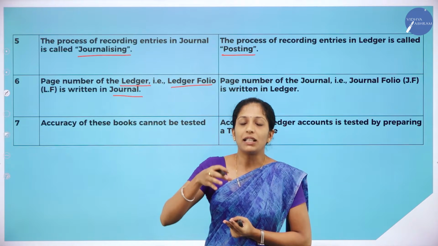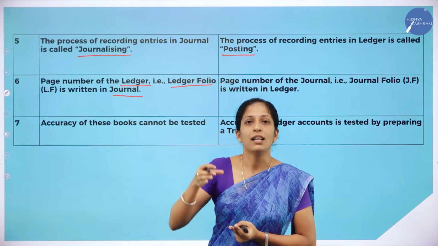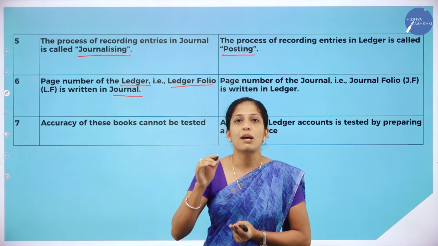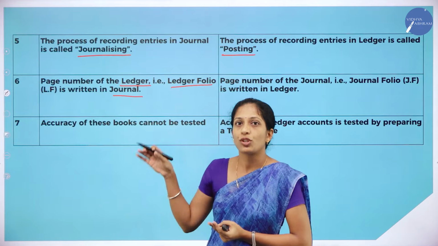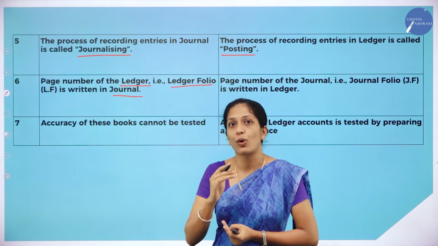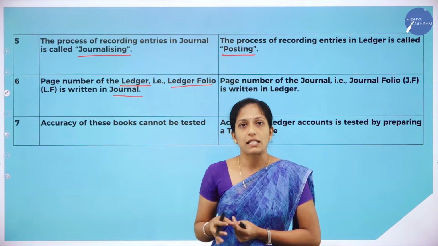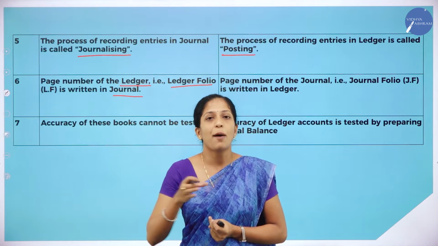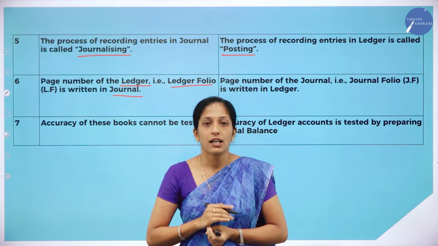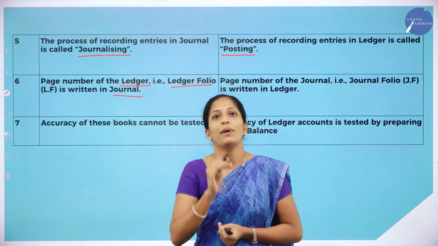So what is ledger folio there? Whatever accounts have been recorded in ledger, that page number will be written in journal. In order to record that page number, that column is known as ledger folio. Clear? For example, if there are a number of transactions relating to purchase, for that a particular account is prepared, that is purchase account, which is on page number 25. So in the journal, in the ledger folio column, we will record it as 25.